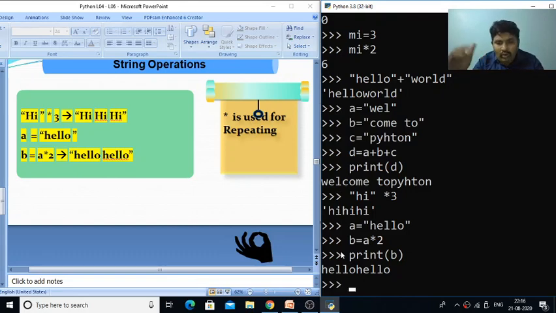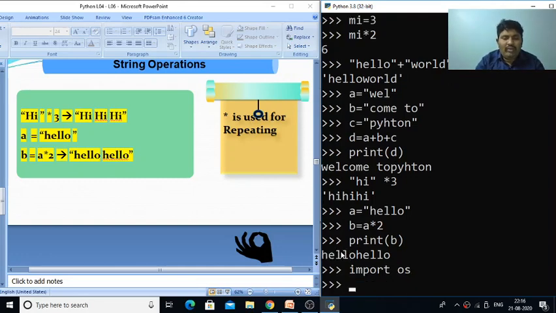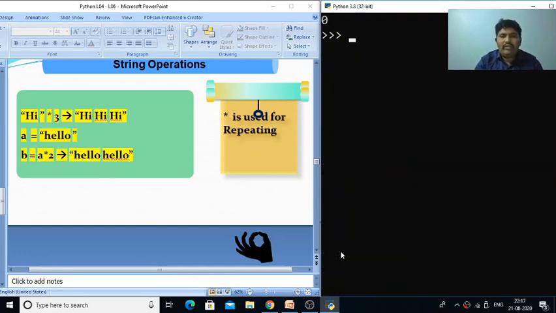If you want to clear the screen, I will show you one simple command. Use import os, and after that we can use the command os dot system of cls. Then automatically the screen will be cleared. This is the basic command you can use for clearing the screen in the interpreter.